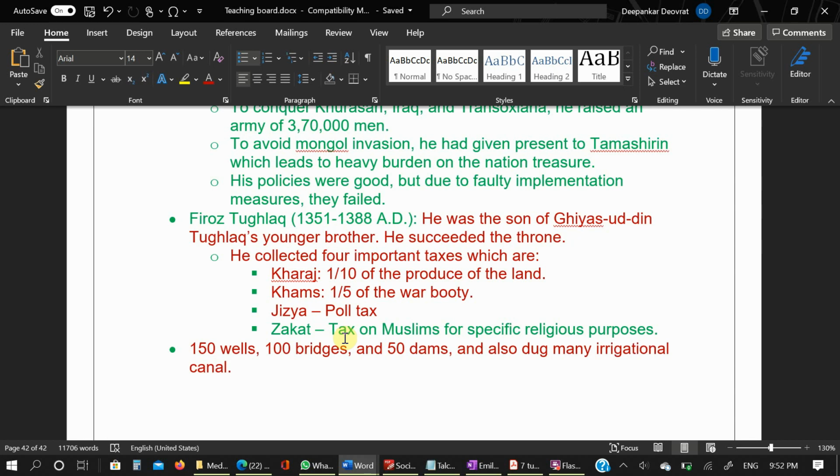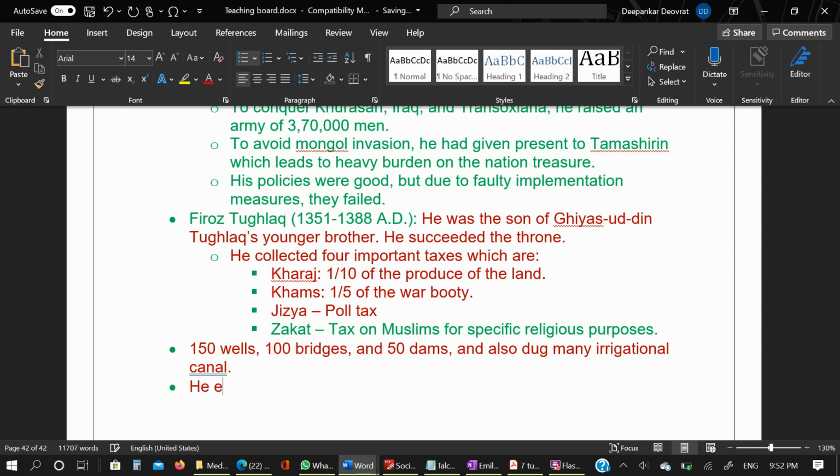And he constructed towns like Firozabad, Hisar, Jaunpur, and Fatehabad. And Firoz Tughlaq banned all kinds of torture. Like if someone would torture people to get taxes, he completely removed it. And he levied jizya on the Brahmins. And he established a hospital known as Dar ul Shafa, a marriage bureau Diwani Khairat, and an employment bureau.